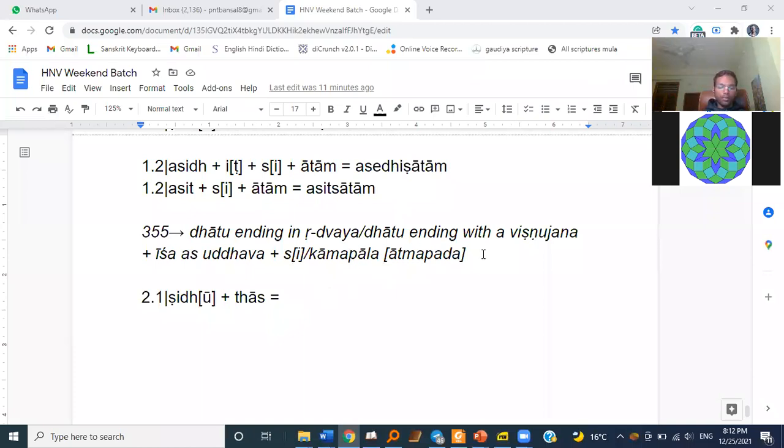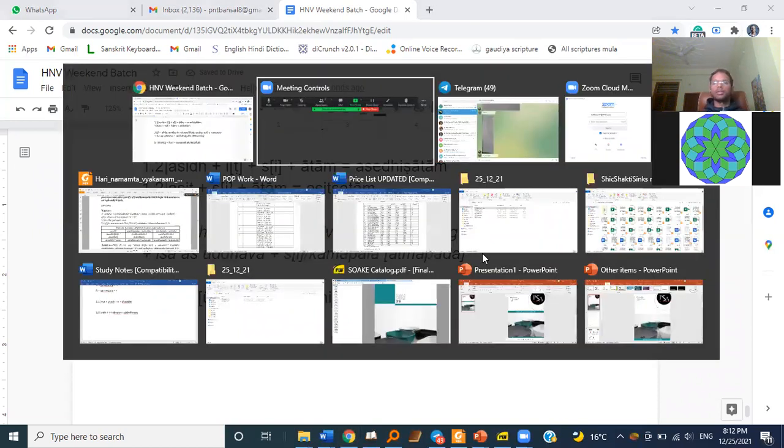Yeah, so we have two forms for this one again. Asiddha in Sat Paksha, sorry, and in Anit Paksha, Asiddha. Yeah. Yeah, so yeah, nice.